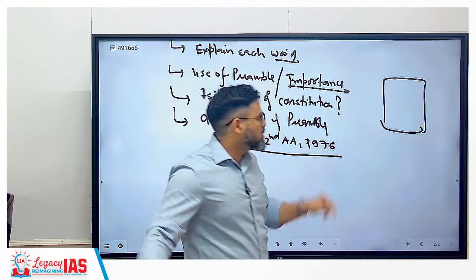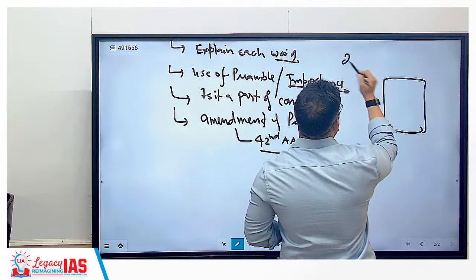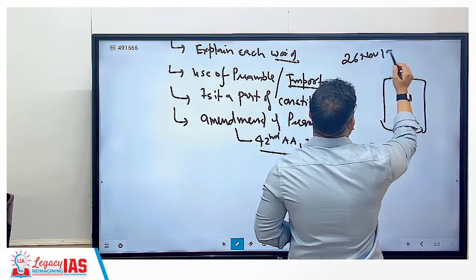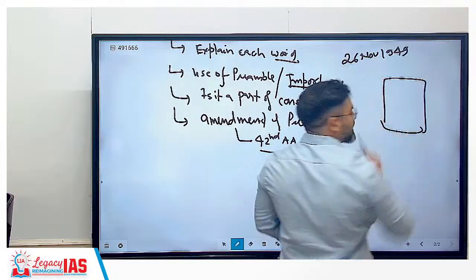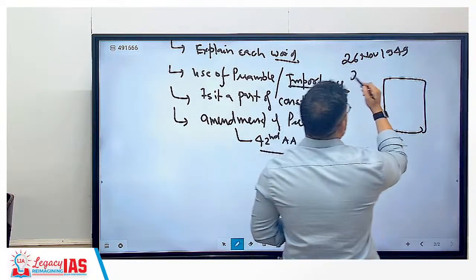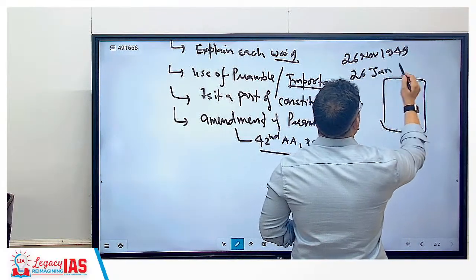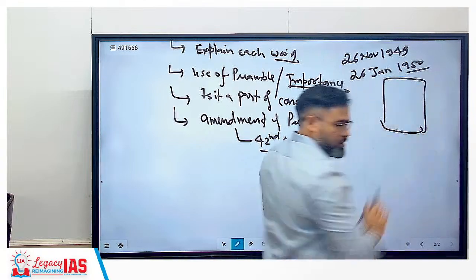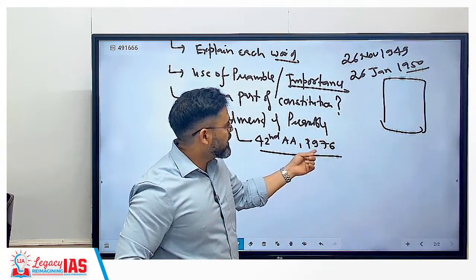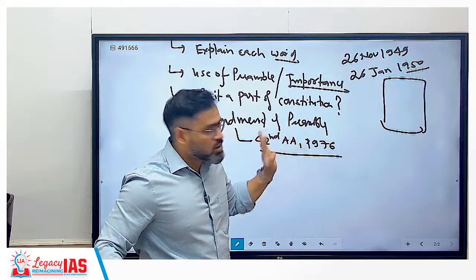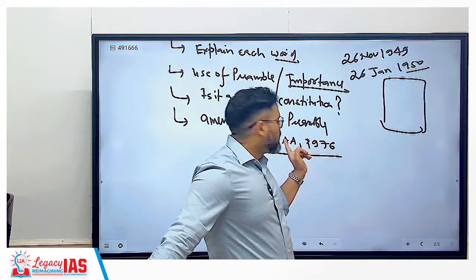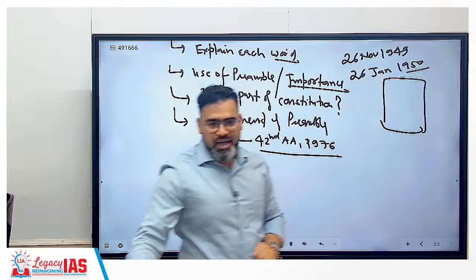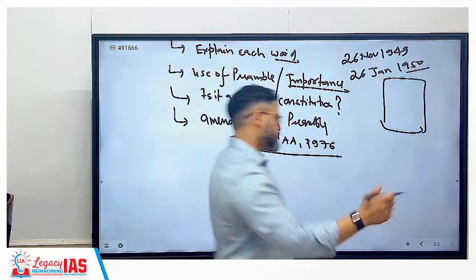1976. See, the Constitution came up, when did it come? On 26 November 1949 it was given to us. Implemented 26 January 1950. So from 1950 to 1976, around 26 years, how many times did we already amend? 42 times. Now look at the USA.